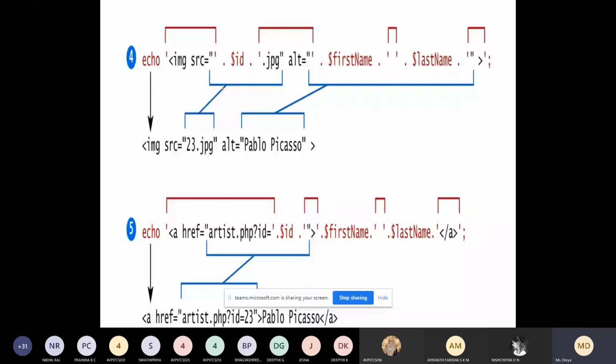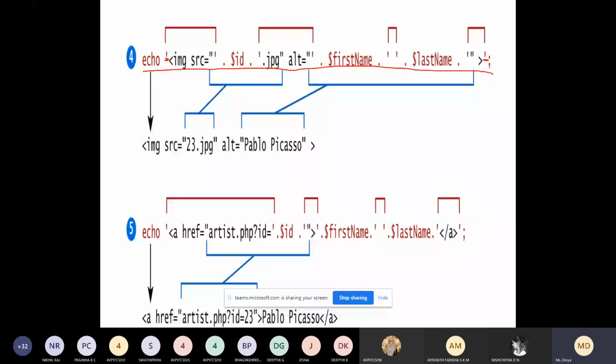This is one more, where instead of double quotes we are using single quotes here. So if you are using single quotes, how do you write it? This is one, from here to here. Just go through this and try to execute it. Simply create a PHP file, add this echo statement and execute it. If you try to execute that, it will be very clear. So like this, we have different ways of concatenating the PHP code and the HTML code.